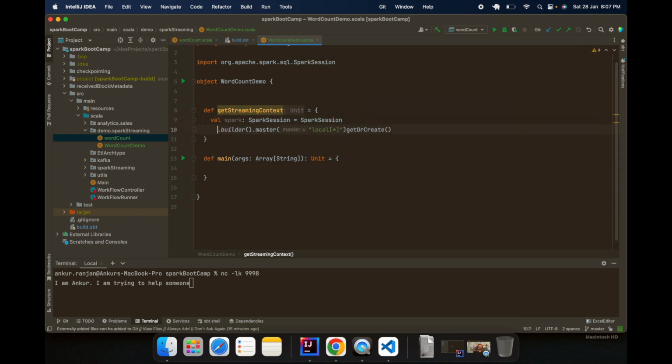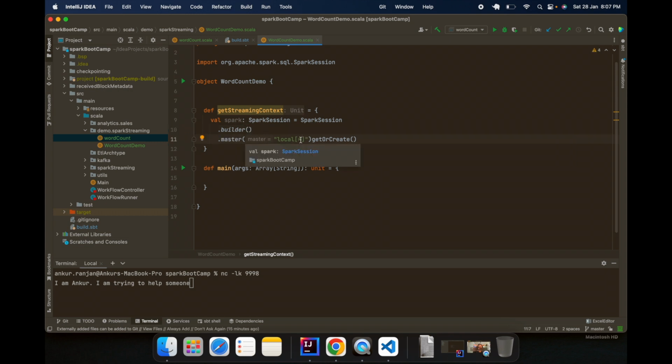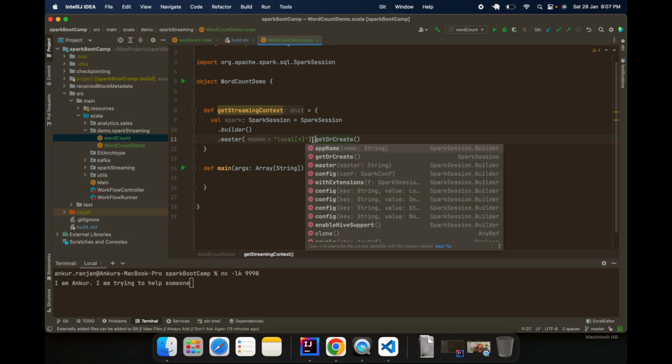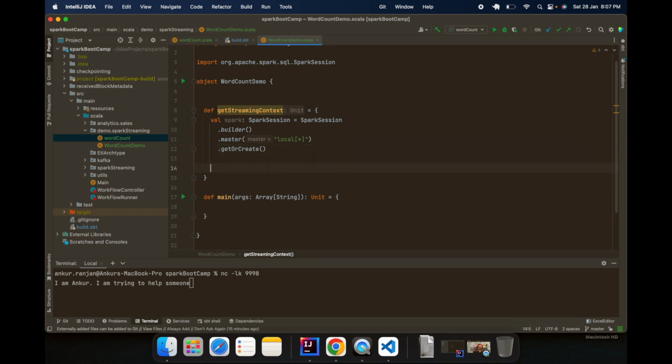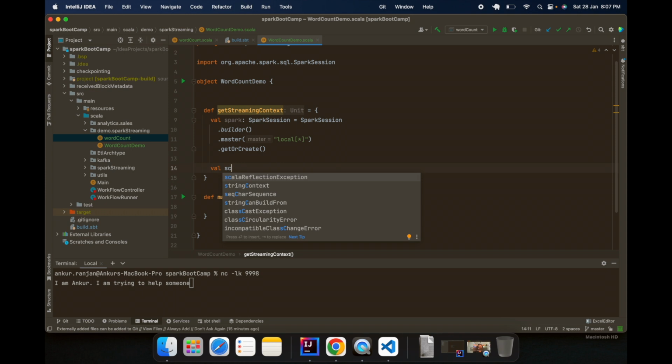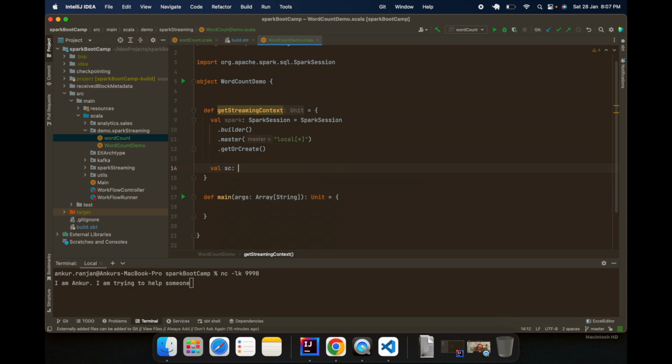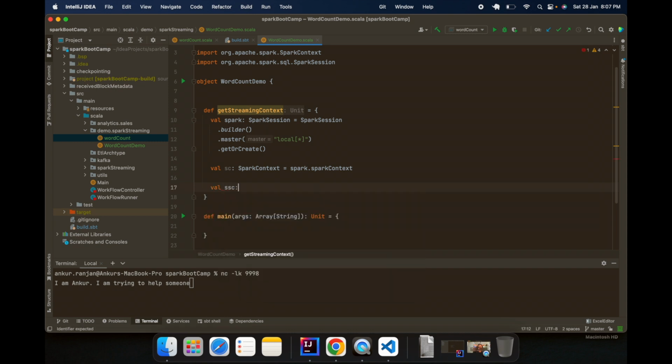In streaming code you should always pass local[2] or more, because it needs at least two cores. You cannot just pass local[1]. Okay, so I have initiated Spark. Now I will be calling the Spark context, spark.sparkContext. Now I will be initiating the streaming context.